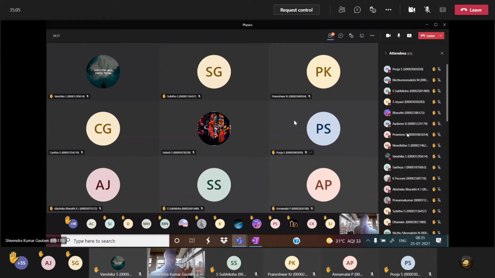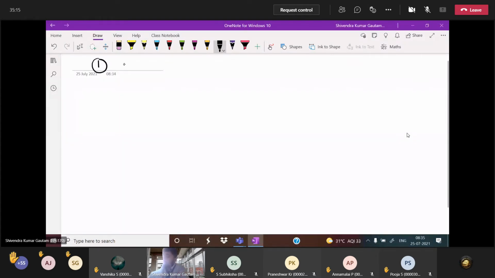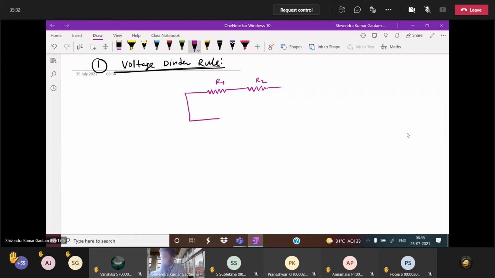First method is what? Write down voltage divider rule. Everybody will see here, no need to write anything. Just see, after that you write. Suppose we have two resistors R1 and R2. They are connected with a voltage source. That is V.